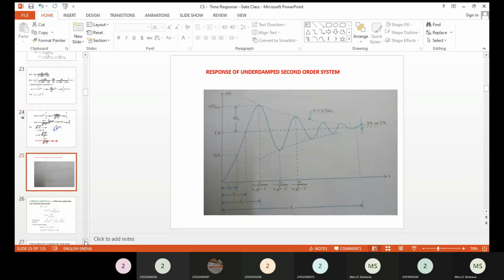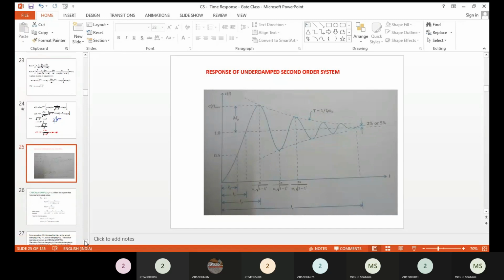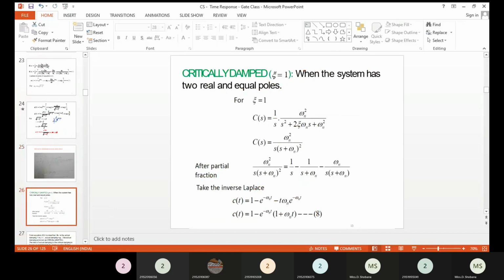This is very important: the procedure and the formula for c of t we should know. C of t for the underdamped case is 1 minus e power minus del omega nt divided by root of 1 minus del square, sin of omega dt plus phi. Then we can go for the critically damped case.